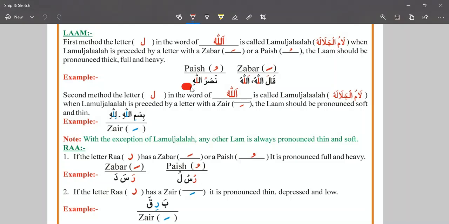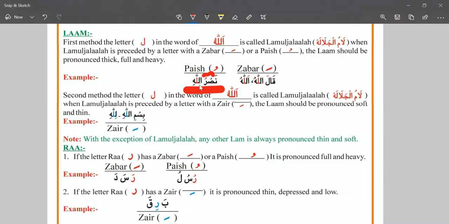Now we can see the example. We said that if the connecting letter has a sign of Zabar or Pesh, then the Lamul Jalalah will be pronounced with the heavy sound. We see that there is a Ra. Ra is connecting with the Lam. Ra has a Paish, so the first condition is fulfilled. Ra has a Paish, and this Ra is connecting with the Lam.